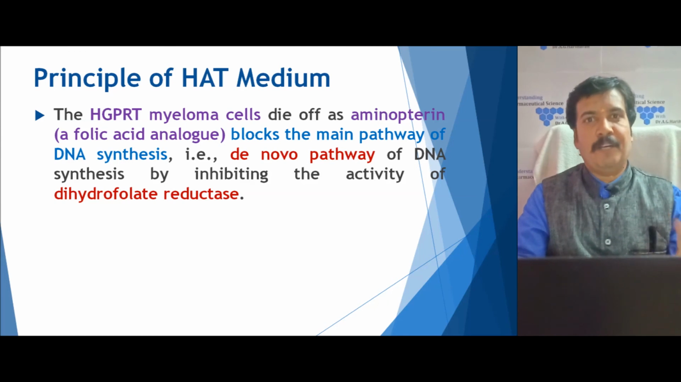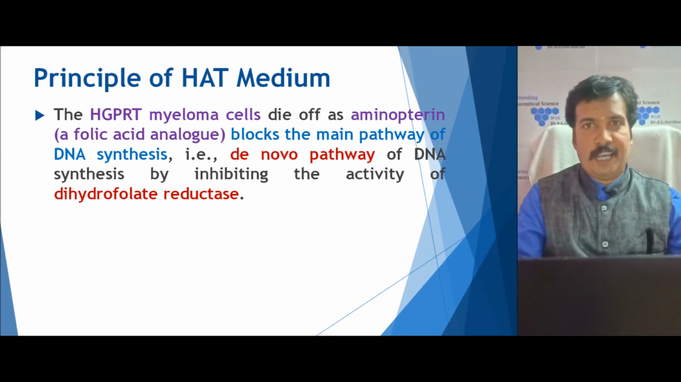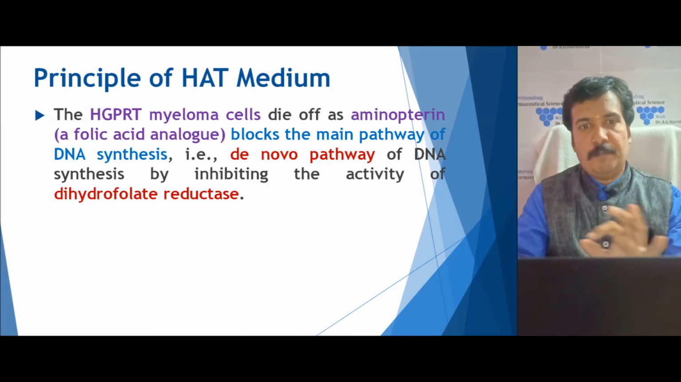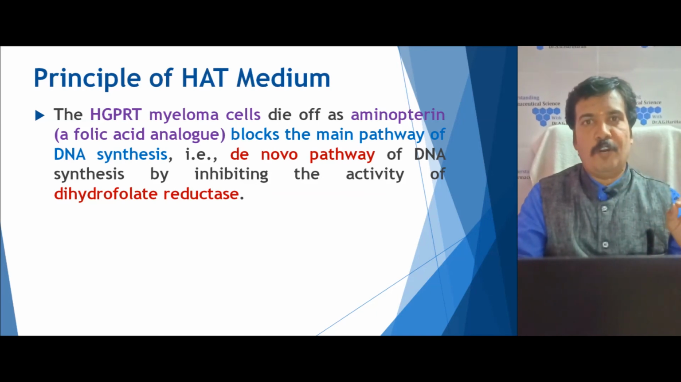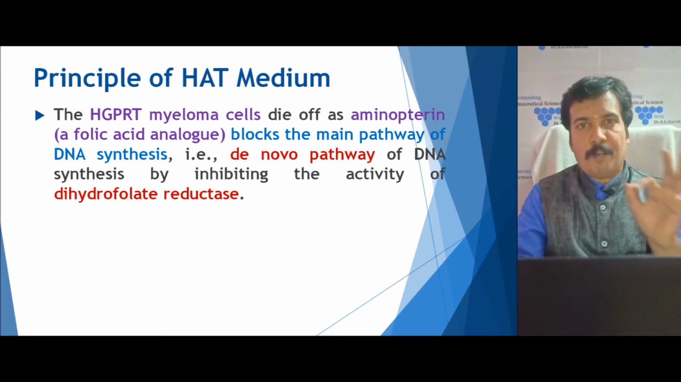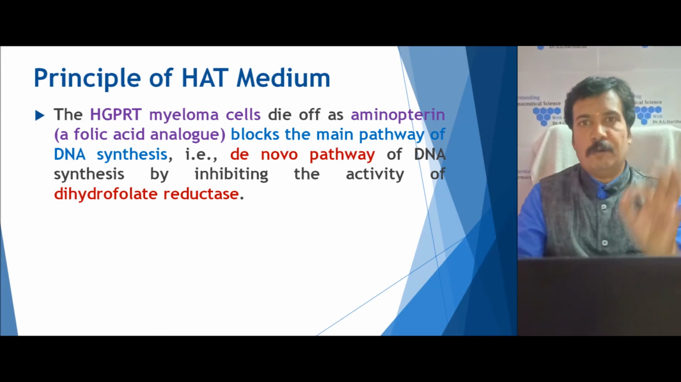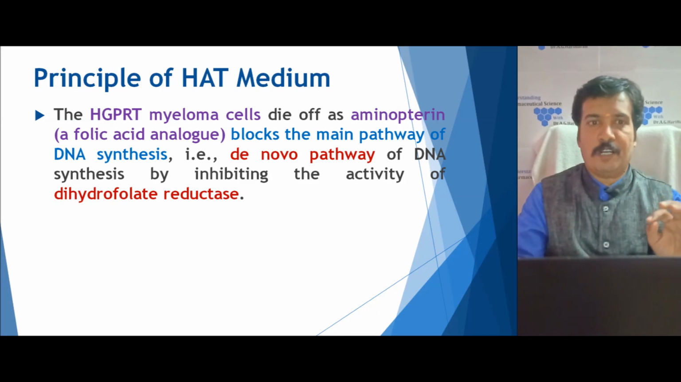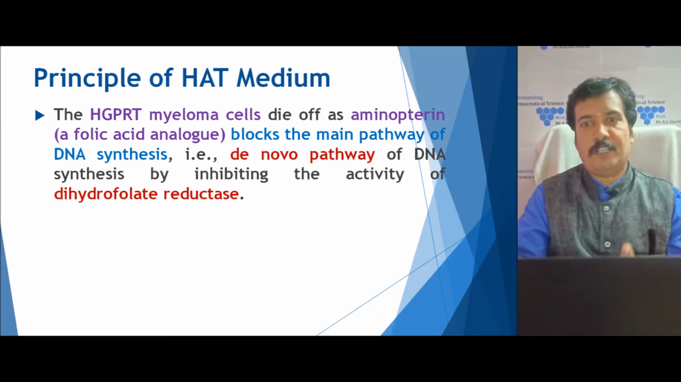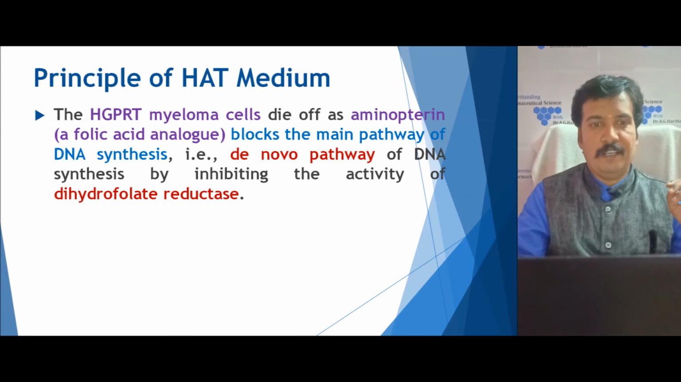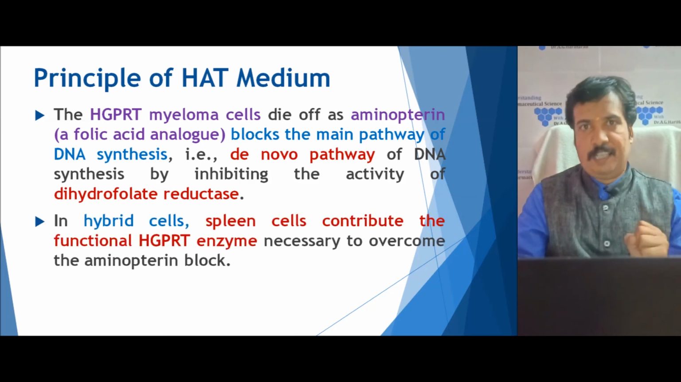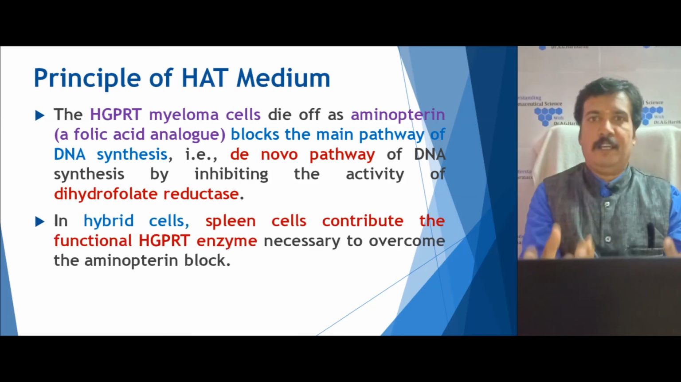So in the HAT medium, we are adding aminopterin, which is an analog of folic acid. Because of this, it blocks the enzyme dihydrofolate reductase. So by blocking this enzyme, what happens? The de novo pathway doesn't occur. Since the de novo pathway does not occur, the myeloma cells cannot survive. They will eventually die.